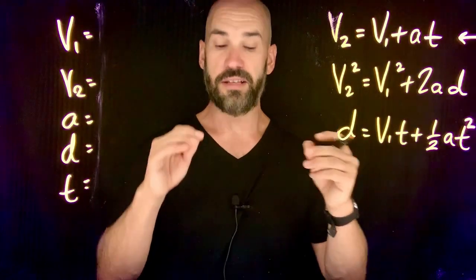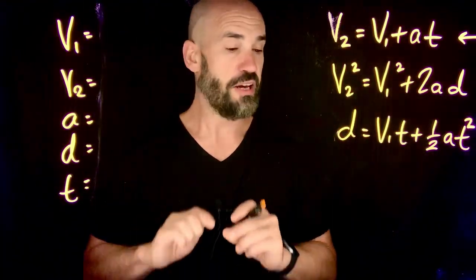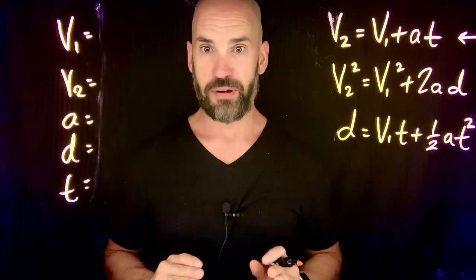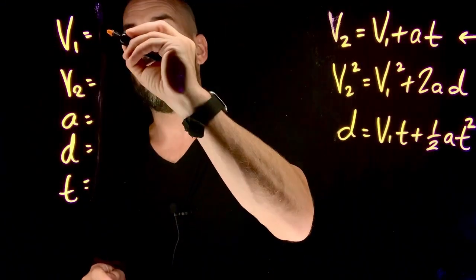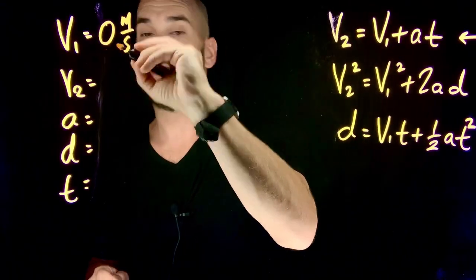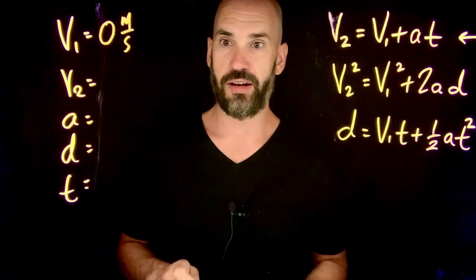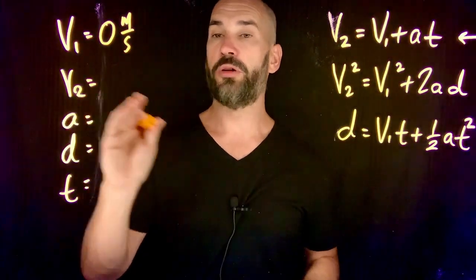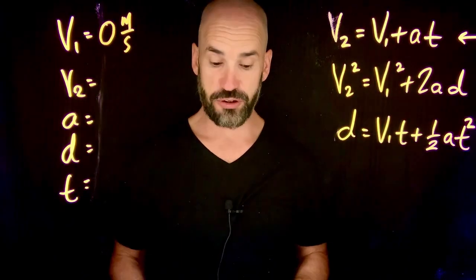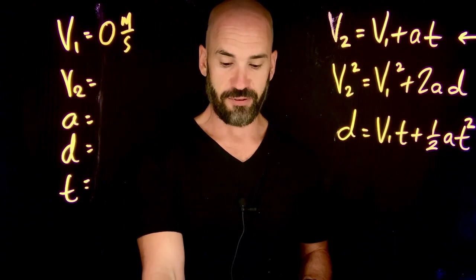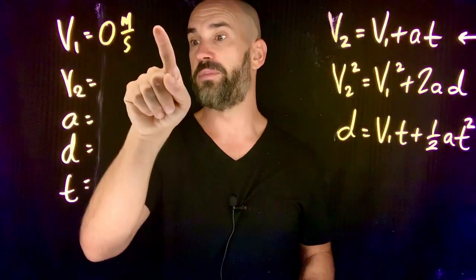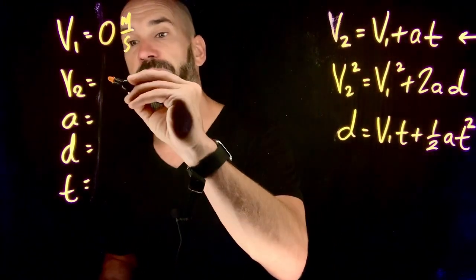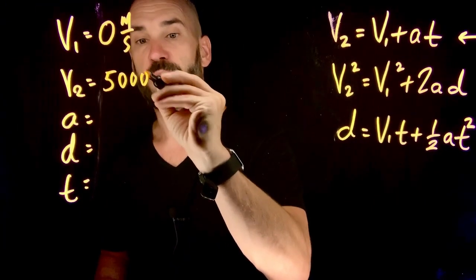Yes, right? These microbes are sitting on the surface of the Earth, enjoying their little life, not worrying about anything at first, right? So their initial velocity, again, is 0. That is not always going to be the case, but with these 3 problems that we've done today, it is the case, okay? So do we know the final velocity of these guys? Yes, we do. We know what's called here the escape velocity, right? These need to accelerate from 0 all the way up to 5 kilometers per second or 5,000 meters per second.